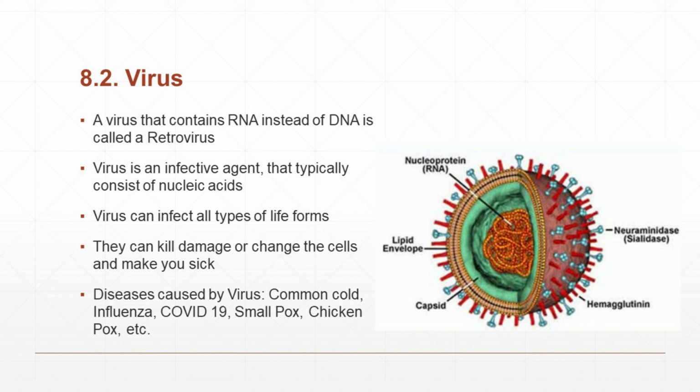It replicates only inside the cells of other living organisms. Viruses can infect all types of life forms like plants, animals and microorganisms. They invade living normal cells and use their cell machinery to multiply. They can kill, damage or change the cells and make you sick.